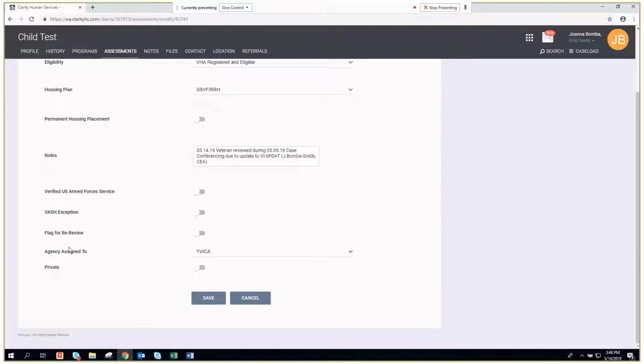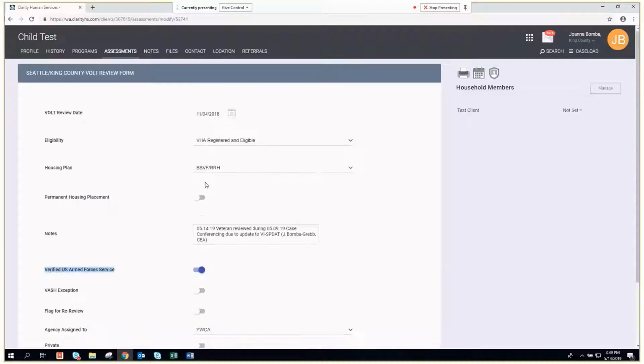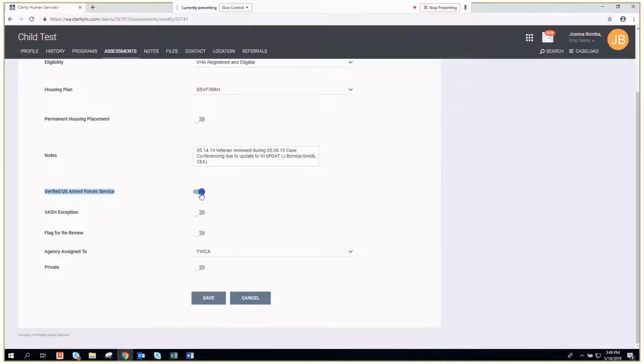In addition to which agency a household is assigned to, we also have certain toggles that are available and used sporadically in our veteran by name list management. If someone has been verified to have served in the U.S. Armed Forces, we do like to toggle that so that we're ensuring that this information about registration and eligibility is done because we got the information from the VA. So that's what we mean by verified.